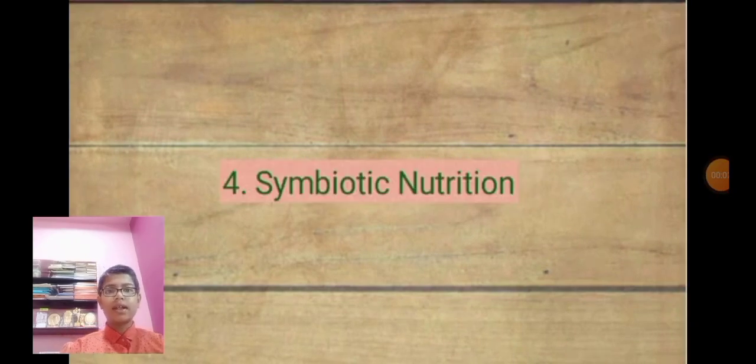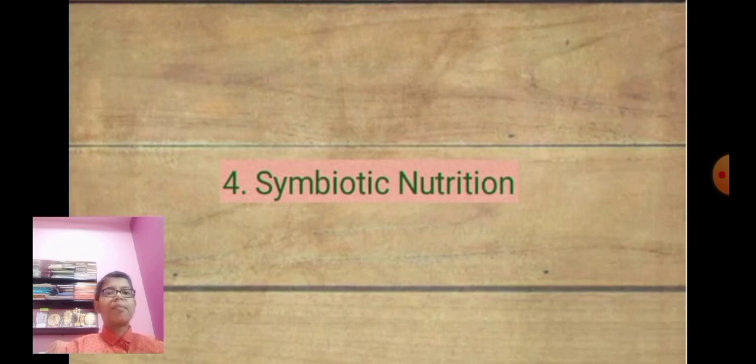Now we will see the fourth type of heterotrophic nutrition in animals. Some organisms come into symbiotic relationships with each other and obtain nutrition from them. Both the organisms involved in the symbiosis are benefited. For example, the bacteria present in the intestines of human beings help us in digestion, and in turn they get nutrients from the digested food.